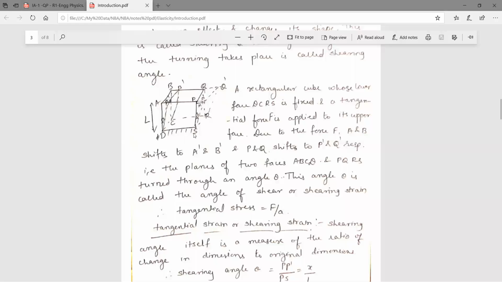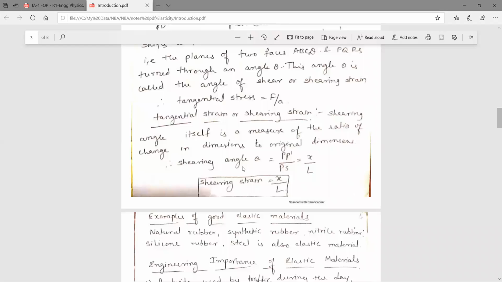So this angle theta, made by applying the force, is nothing but the shearing strain. Tangential stress is again force per unit area, and the shearing strain is theta.